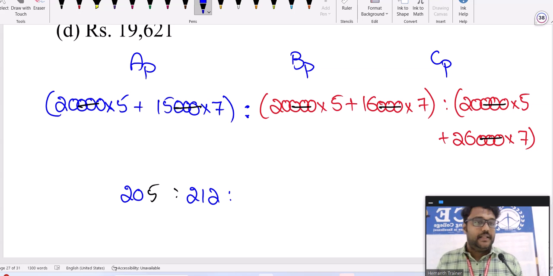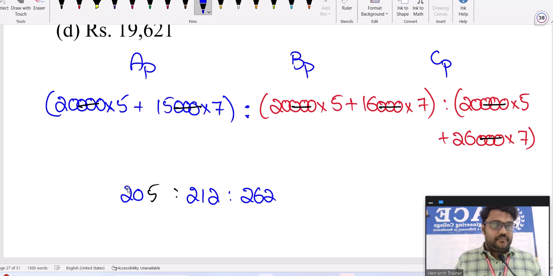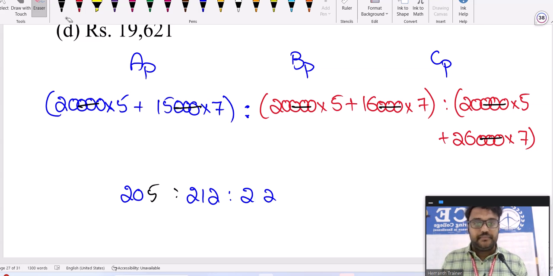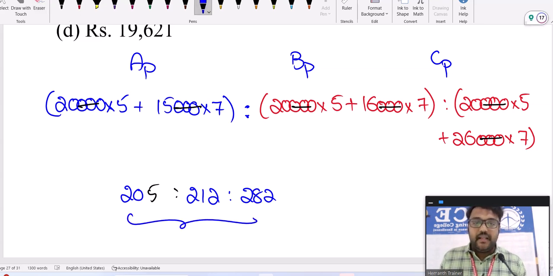Then here 100 plus 182, so 282. Now adding all these three, what will the addition give?